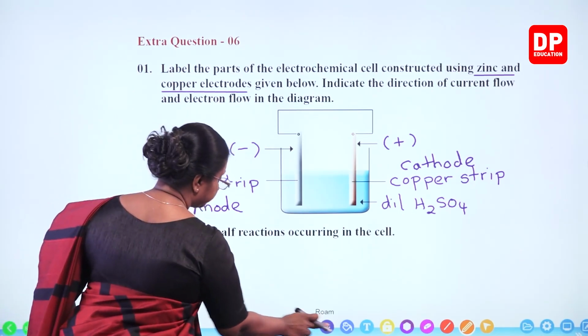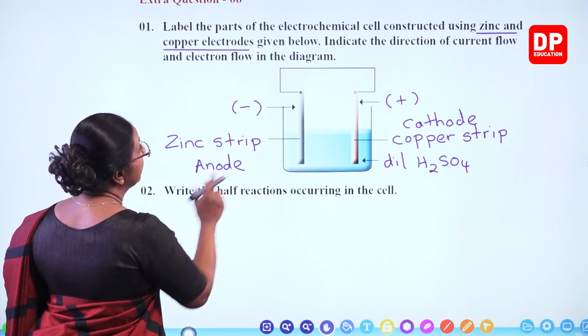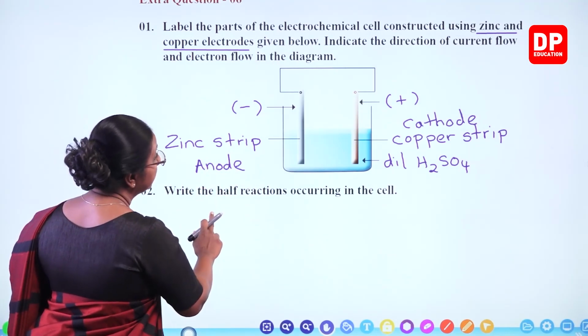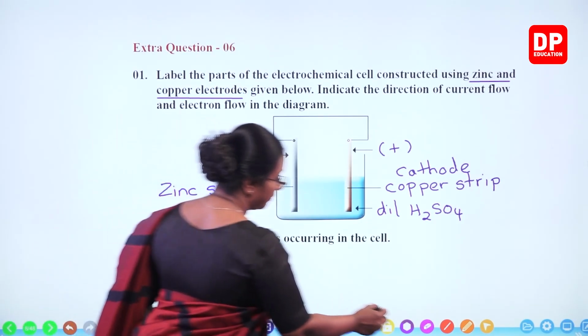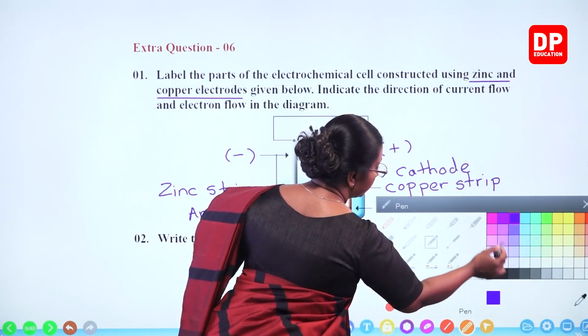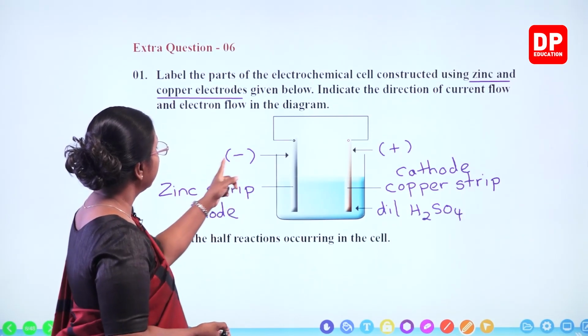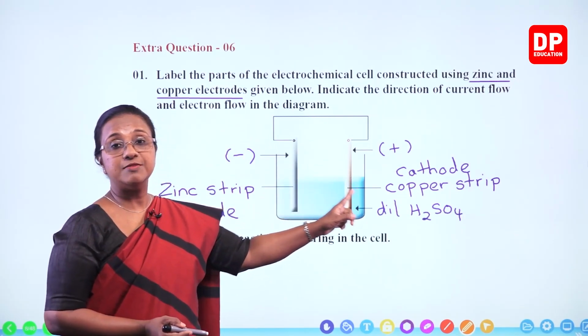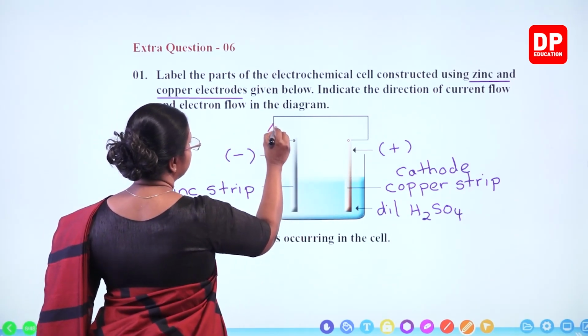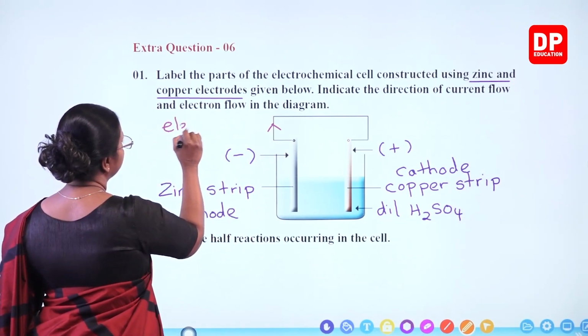So then, we have labeled the diagram. We need to indicate the direction of the current flow also. So in order to indicate the direction, electrons flow from negative to positive charge. So this is the electron flow.